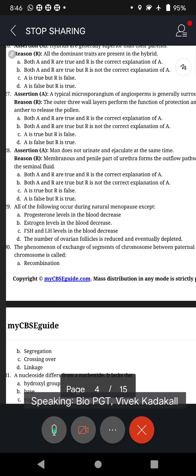Now we go to the explanation that he is giving. Urethra leads from urinary bladder through the prostate gland and into the penis. It consists of four parts: urinary, prostatic, membranous and penile. The membranous and penile part in the male forms the outflow pathway for the urine as well as seminal fluid.